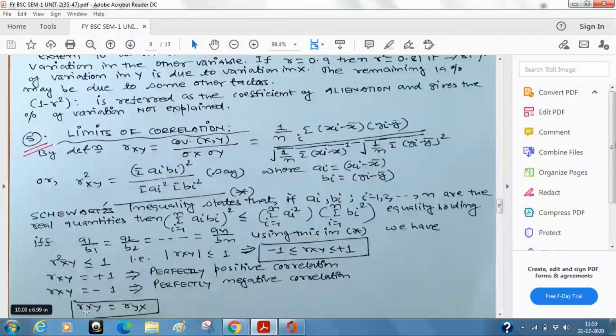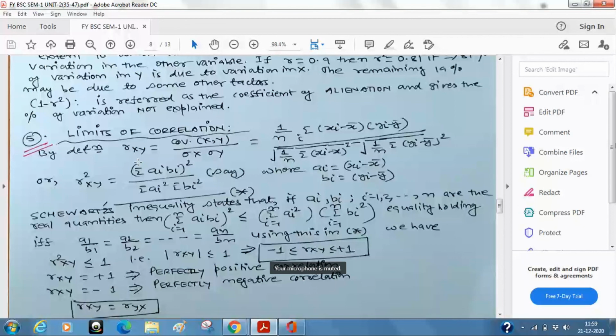And as I just mentioned, if I interchange x with y, I will get rxy equal to ryx. This is the idea of symmetry, which we have also discussed many times. If f of xy equals f of yx, then it is said to be symmetric. In that sense, the correlation coefficient is a symmetric measure. So we have studied the limits of correlation. This is going to be very, very useful, and again I will repeat that this is a very important concept in the study of correlation.